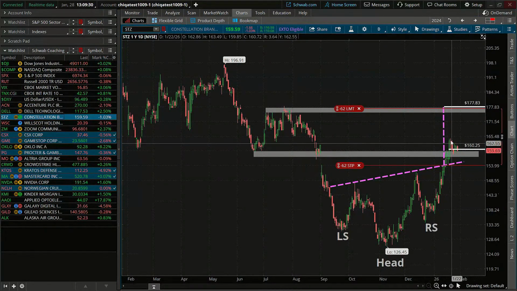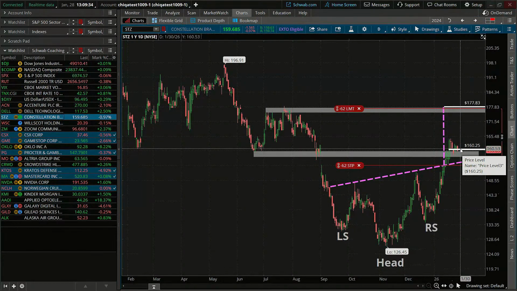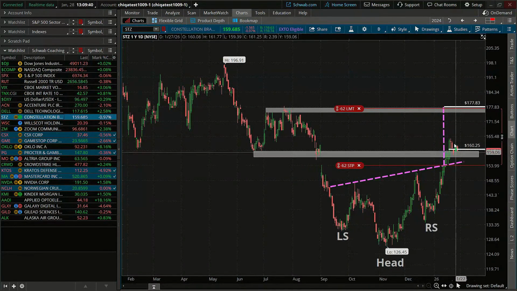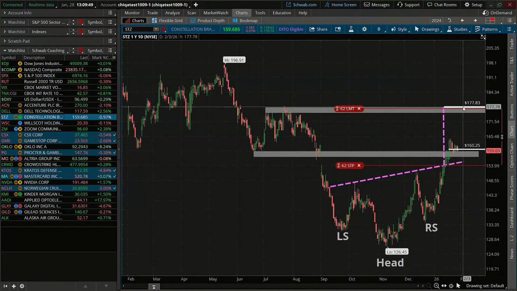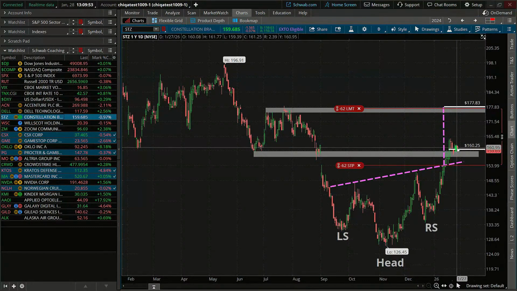Right now, it looks like price is forming almost like a pennant pattern, a triangular pattern, really finding a lot of compression. So this is where, if we see that continued move we saw leading up into this consolidation, we may see that bullish continuation to the upside on Constellation Brands. So we're still holding on to that one as well.